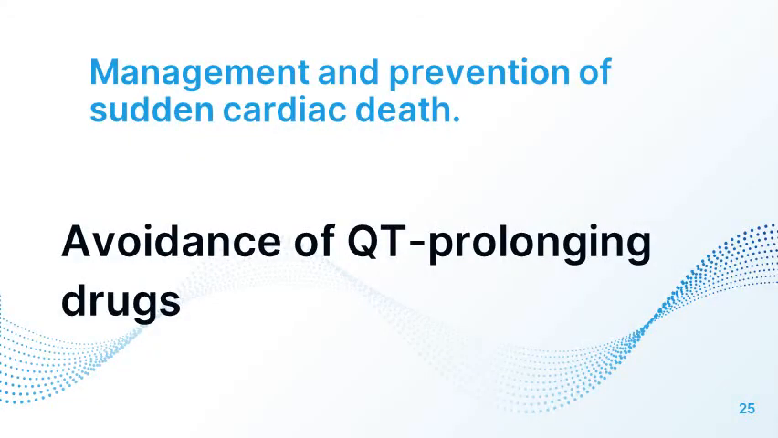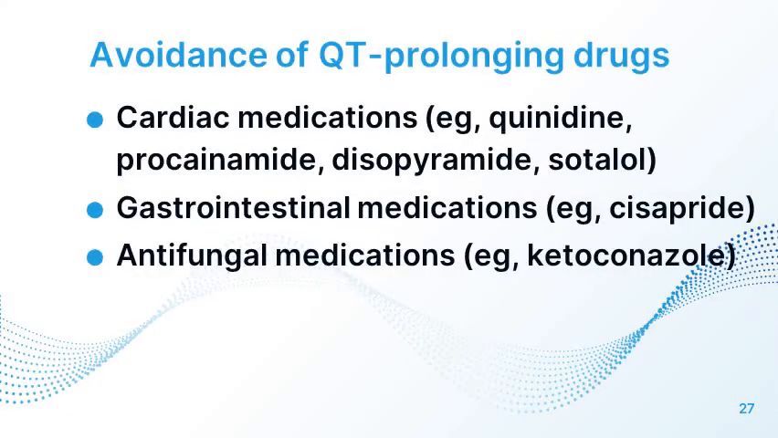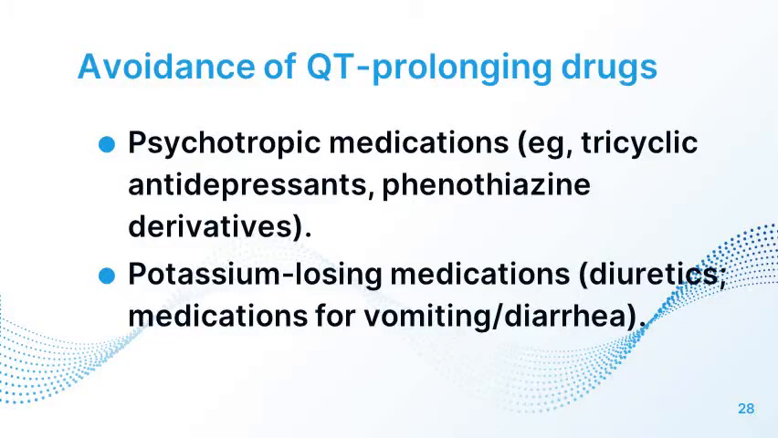And management and prevention of sudden cardiac death. The first important step is the avoidance of QT prolonging drugs. The common drugs that cause QT prolongation are asthma medications, antihistamines, antibiotics like erythromycin, and quinidine, procainamide, disopyramide, and gastrointestinal medications like cisapride, antifungal medications like ketoconazole, and psychotropic medications like tricyclic antidepressants, and potassium-losing diuretics.